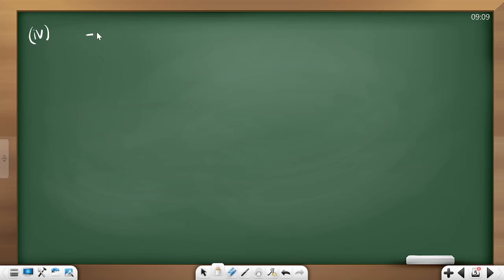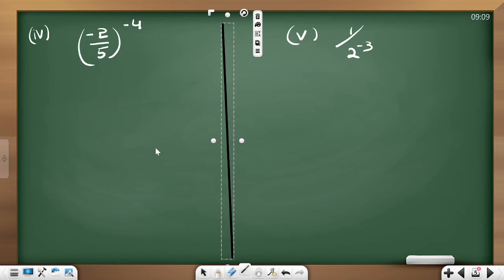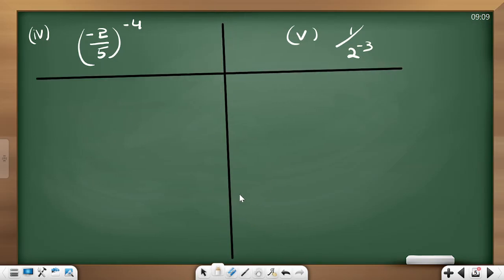Fourth one, (minus 2 by 5) power minus 4, and the fifth one, the last question of this first example, 1 by 2 power minus 3. Never fear by seeing any question. The question should fear you. Okay, (minus 2 by 5) power minus 4.